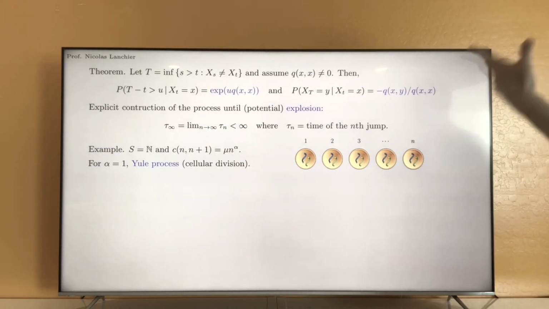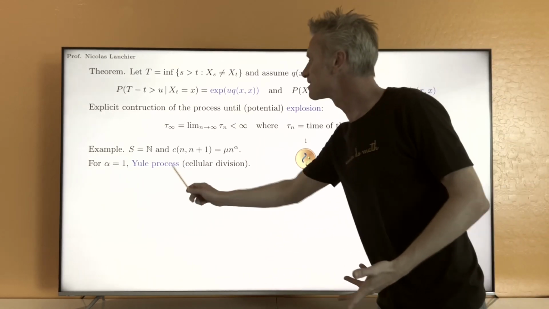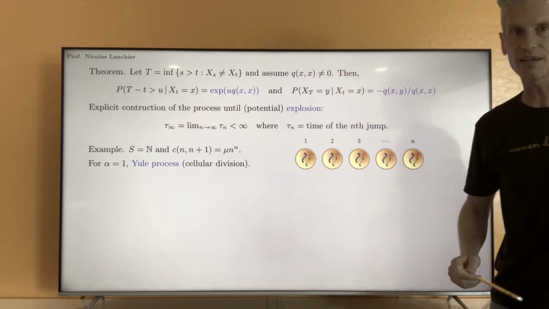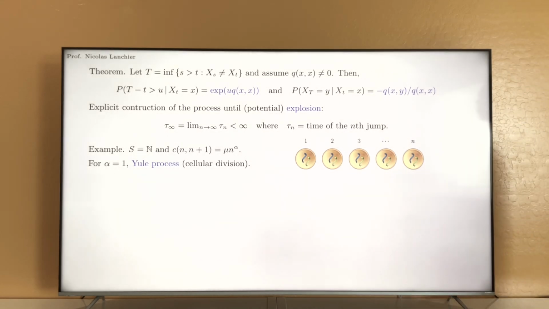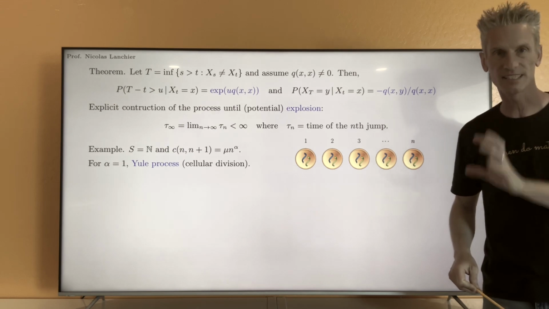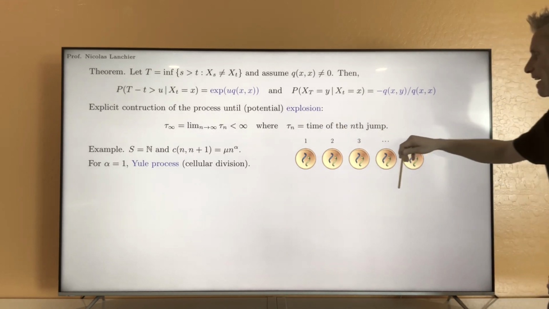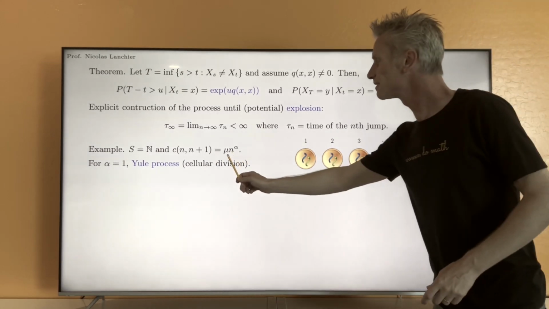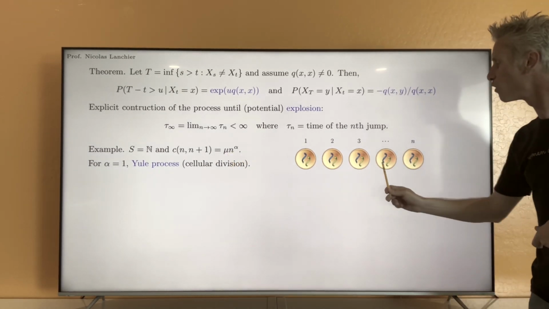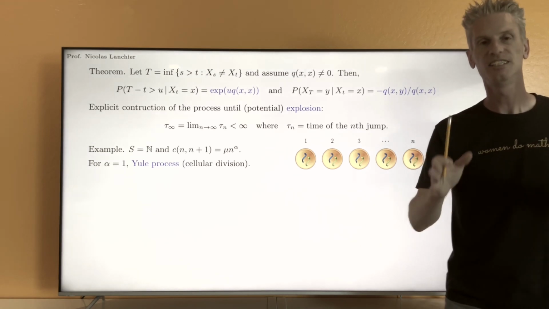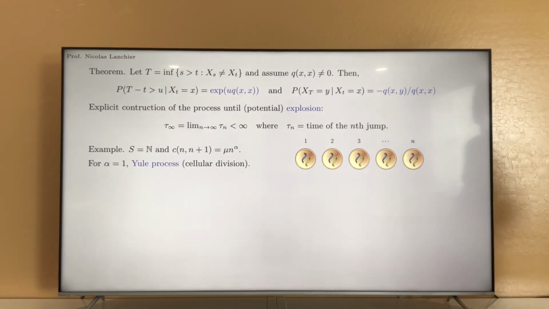To understand the rate at which we go from n to n plus 1 in this process, let's assume that we have n cells. Now the state corresponds to the number of cells. Let's assume that mu is the rate at which each of those cells independently is going to divide into two daughter cells.